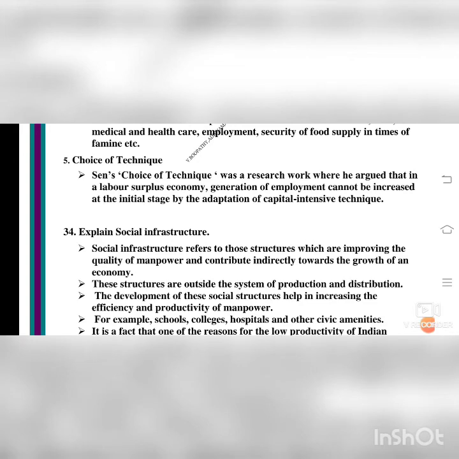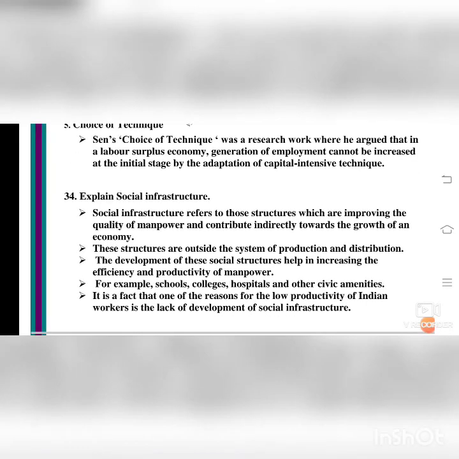What are the social infrastructures? Shall we see? For example, schools, colleges, hospitals and other civic amenities must be constructed, isn't it? It is a fact that one of the reasons for the low productivity of Indian workers is the lack of development of Indian social structure. So social infrastructure means developing the schools, colleges, hospitals, construction of dams and other civic amenities must be developed. It is a fact that one of the reasons for the low productivity of Indian workers is the lack of development of social infrastructure.